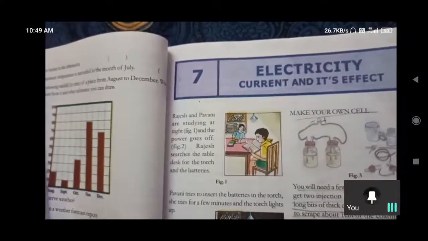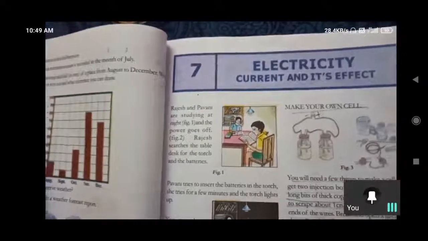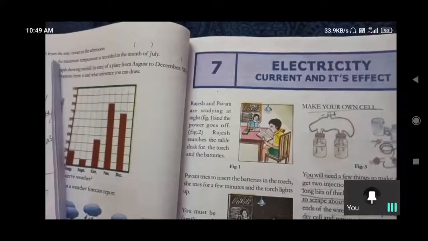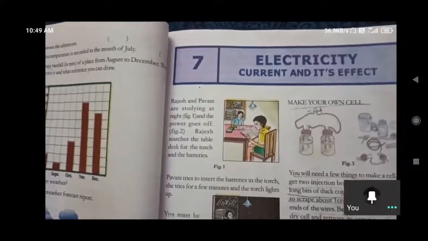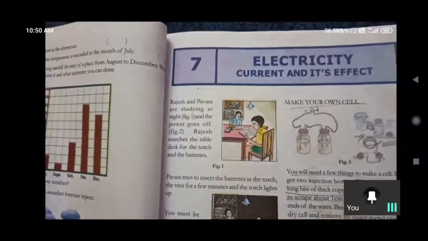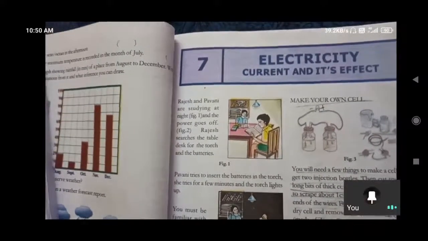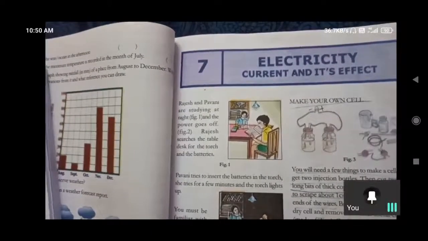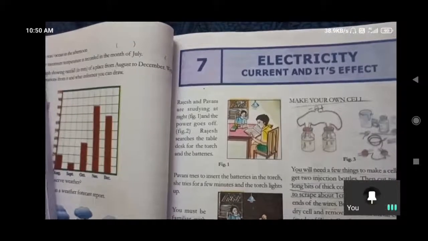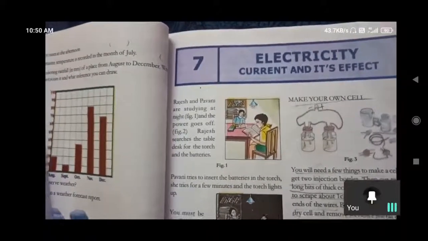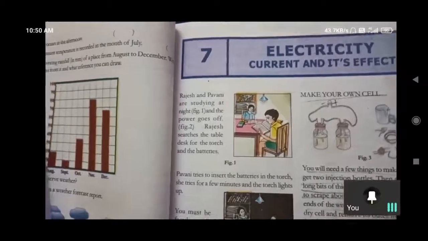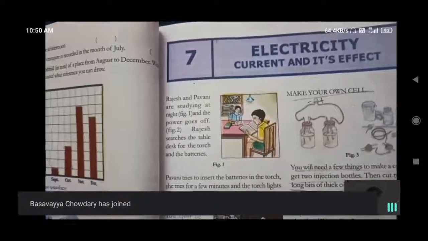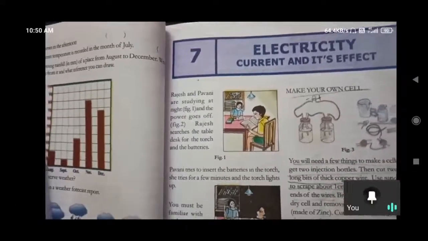So for electrolysis we need two types of metals, one for the positive and one for the negative terminal. Two metals and a liquid we need. For the electrolysis process we need a liquid, a solution for passing electricity, and two metals. So this process is called electrolysis, the solution is called the electrolyte, and the metals are called electrodes. Two metals are called electrodes, the solution water is called the electrolyte, and this process is called electrolysis. Like that we can make our own cell.